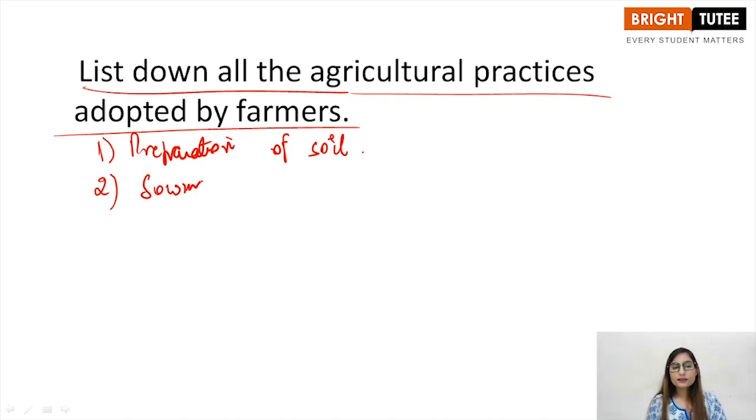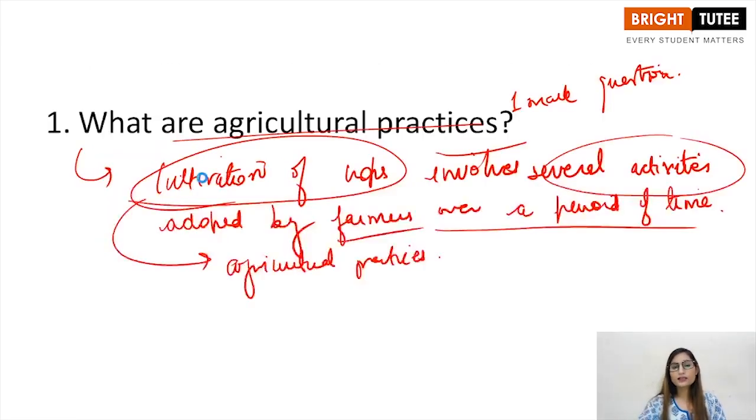Second is sowing of seeds, right? You put the seeds into the soil. This is known as sowing of seeds. Third is irrigation, right? You provide water to the plants. This step is known as irrigation.